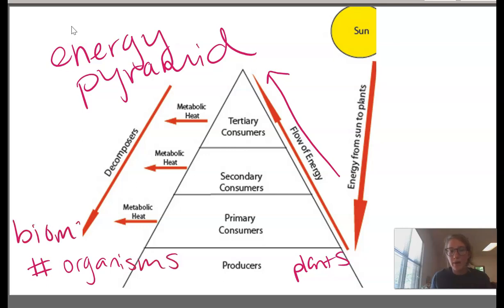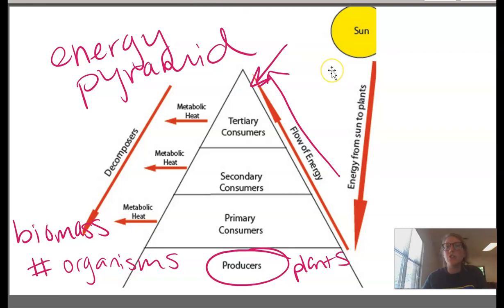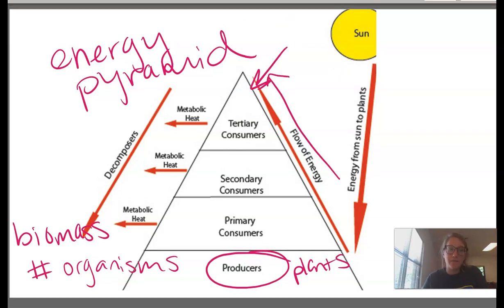That's also called biomass. So the more organisms are going to be located down here, the fewer are going to be up here. Up here, the smaller number of organisms you're going to have are your top apex predators, so sharks or a lion or hawks, things like that.